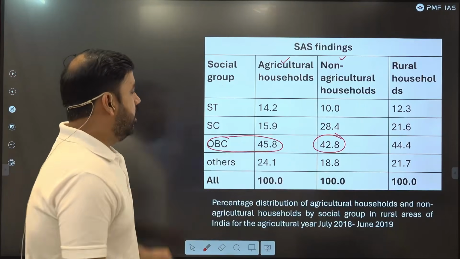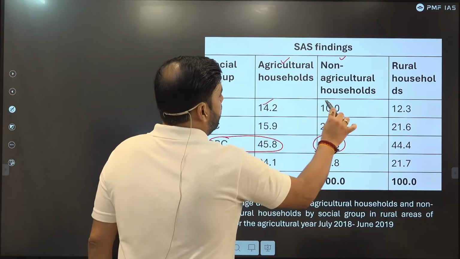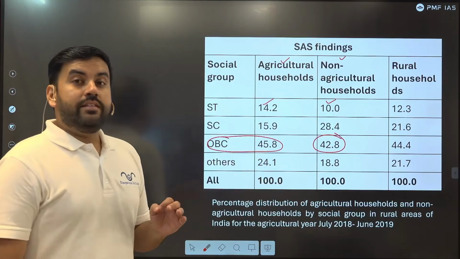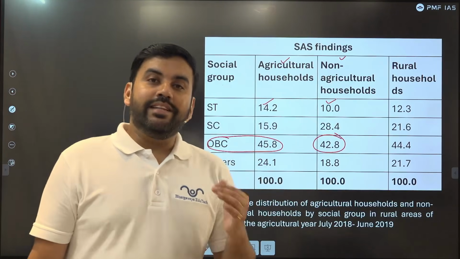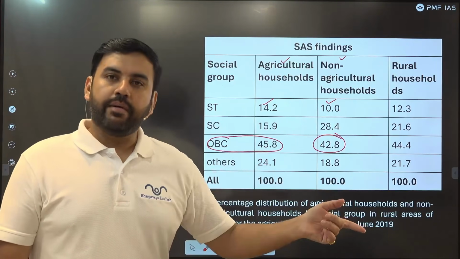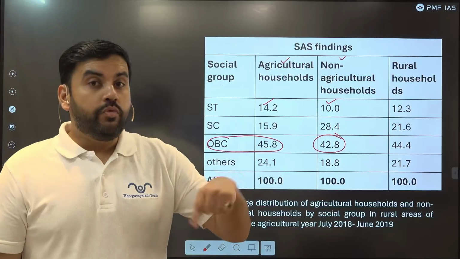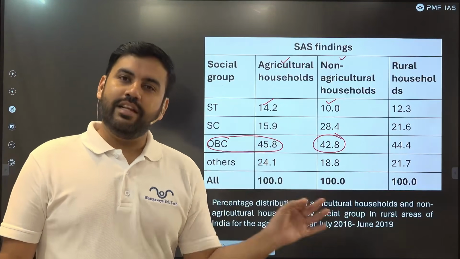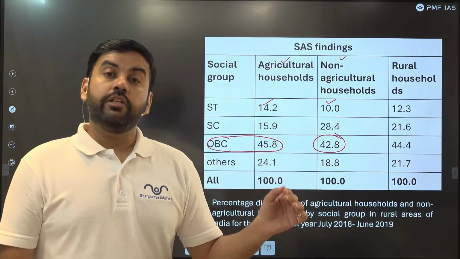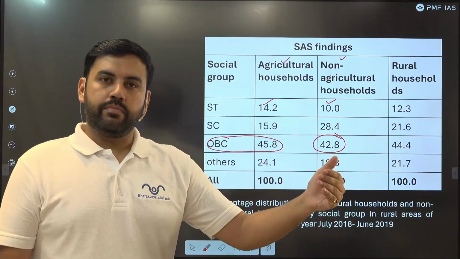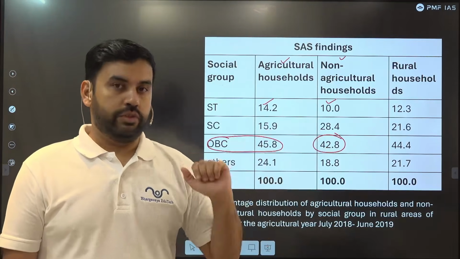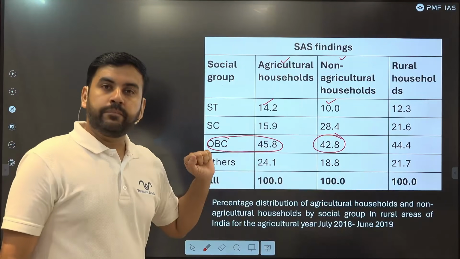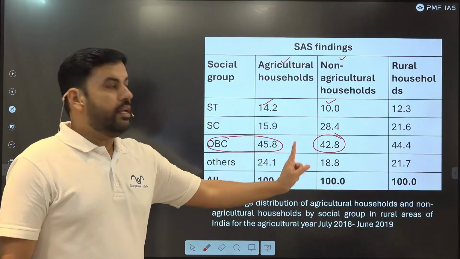The least is the STs, which means that the scheduled tribe population is least involved in farming or non-farming practices. First of all, their population itself is very low. The population of OBCs is very high, more than half of India's population. So that's why this survey gives us a clear-cut picture.